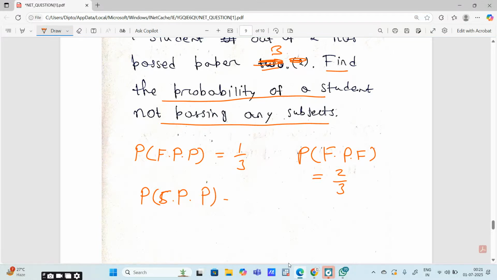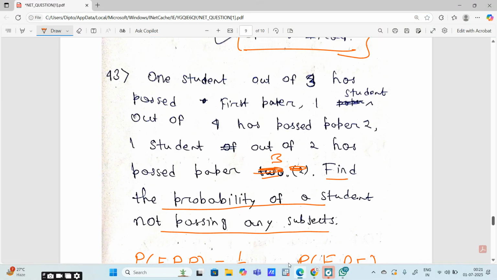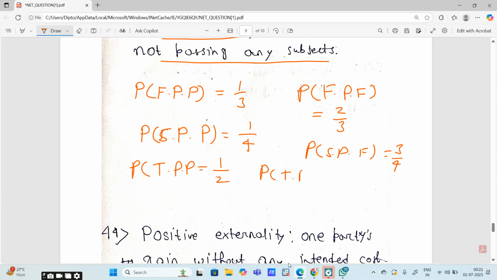Second paper pass, the probability is given as 1 by 4, and second paper fail is 3 by 4. And the last paper, that is third paper pass, is 1 by 2, and the probability of third paper fail is 1 by 2.